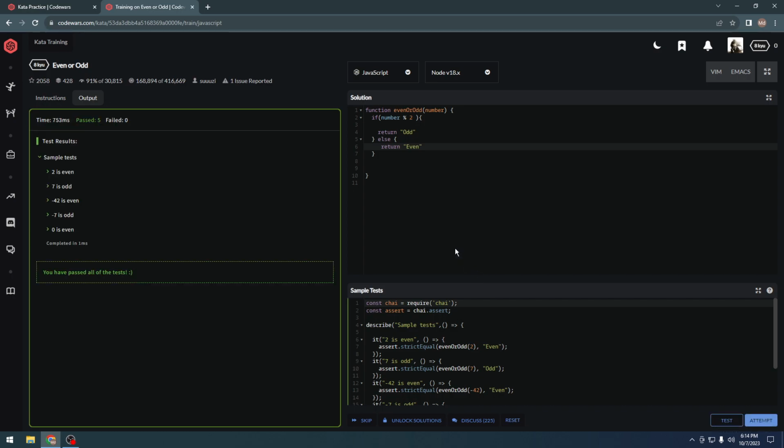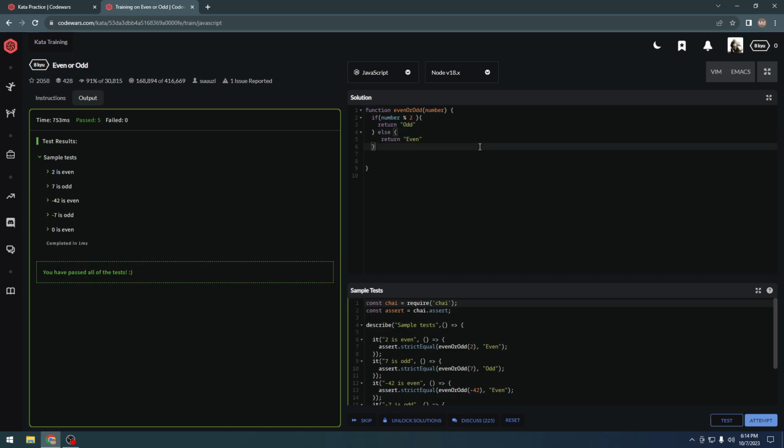If we do this now, this works. Okay, so what we're doing now, we're checking if there is any remainder. If there is any remainder, it will return 1 or 2 or whatever, and then it would return odd, otherwise it would return even.